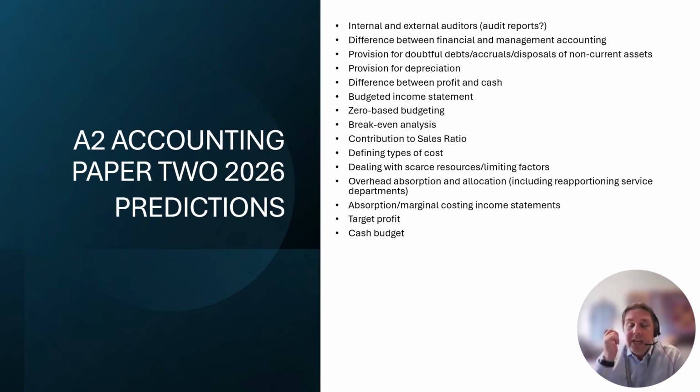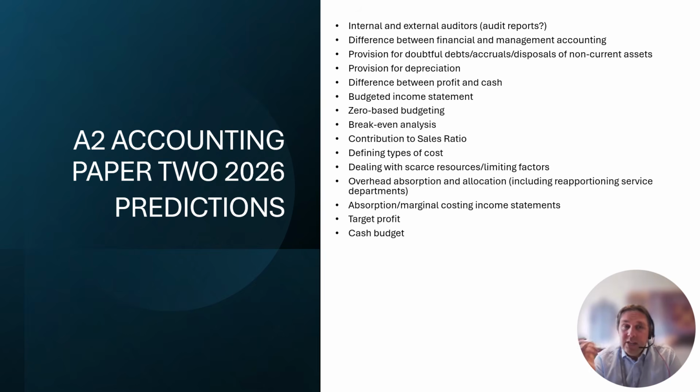Cash budget. You're always going to have some kind of budget questions. Maybe it is a budget in income statement, but cash budgets haven't been around. I think that was 2022. So I'm talking about lots of things that came up about 4 years ago. And so therefore, are they on a cycle to come back up? There's nothing to stop them from repeating a cycle as well, by the way. They could have something last year and have it again this year. There's no reason for them not to. Paper's been around for long enough, but we're trying to predict.